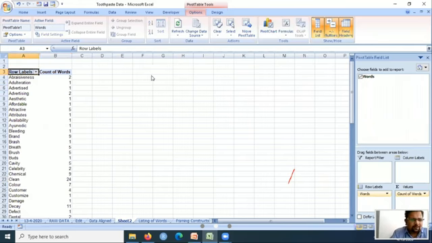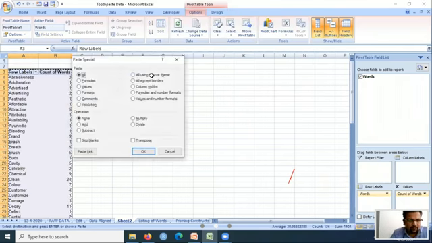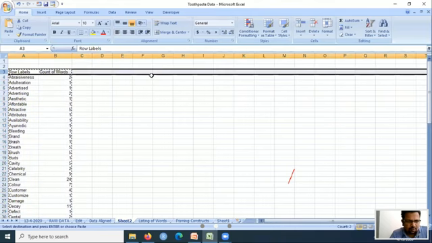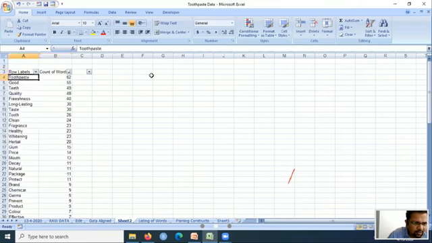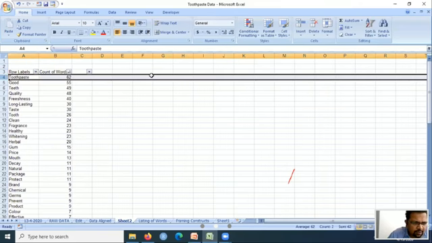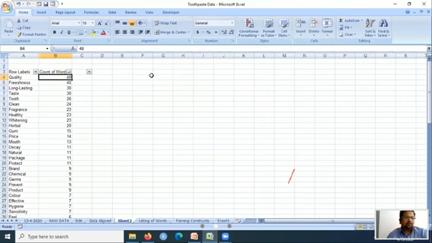So I'll just copy this and paste special values, and I will put a filter on this. I'll sort Z to A. However, this total is there, so I'll take it out. You can see toothpaste. What if I take this out? Toothpaste, good, teeth. Okay, my responses are here.